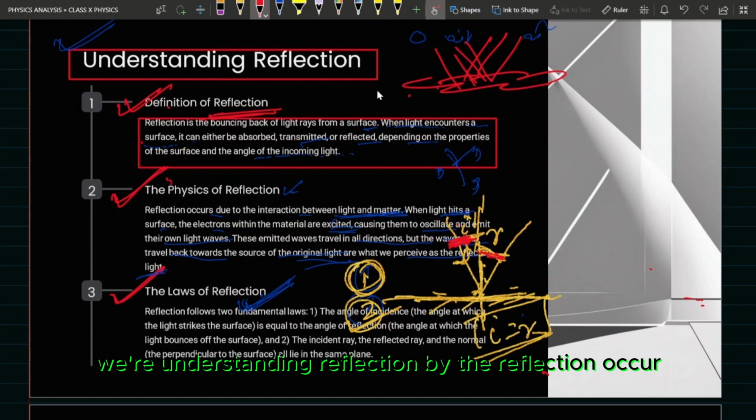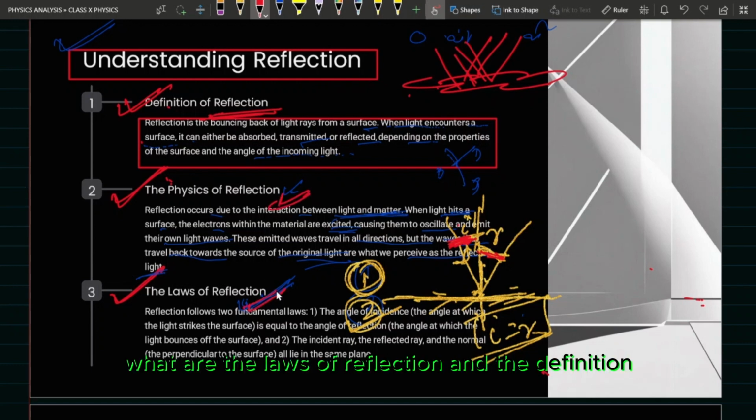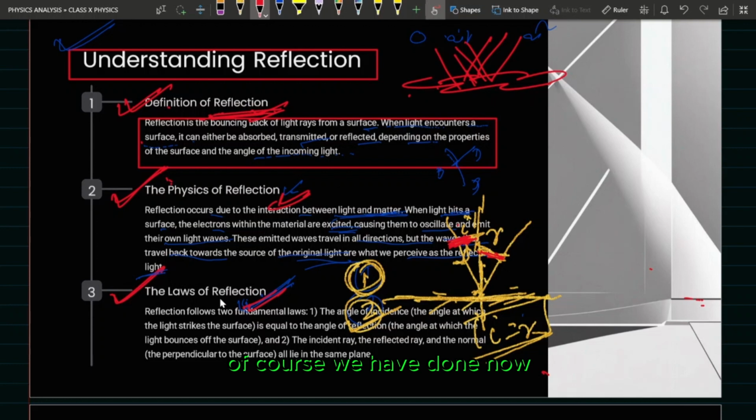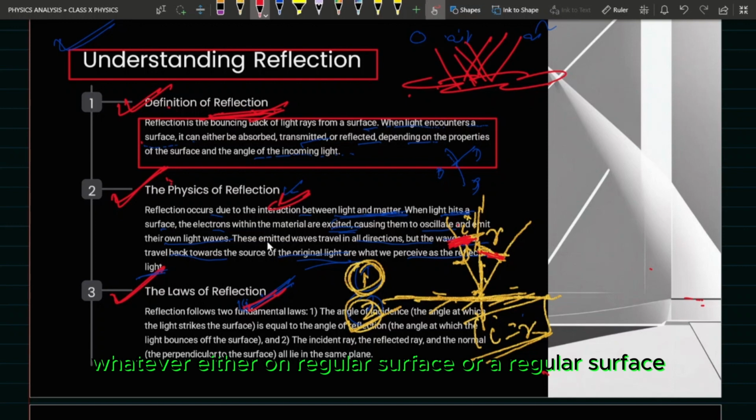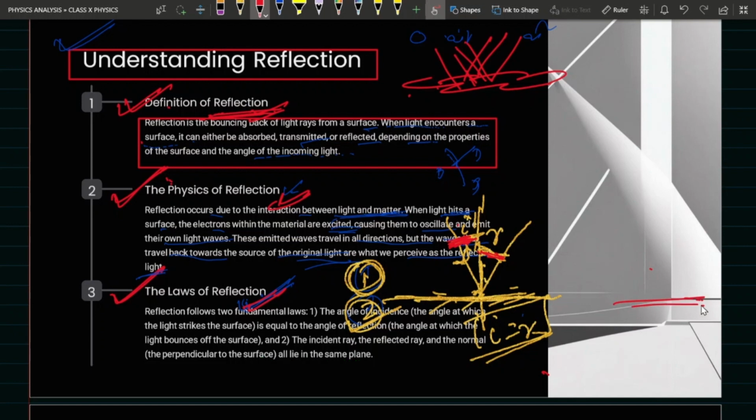Basically, we are understanding reflection, why reflection occurs, what the laws of reflection are, and the definition, of course, we have done. Laws of reflection mean wherever reflection takes place, either on a regular or irregular surface, it will follow the laws of reflection.